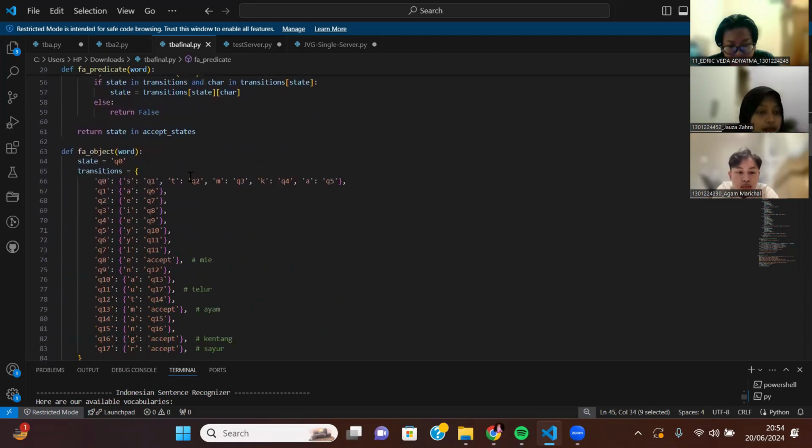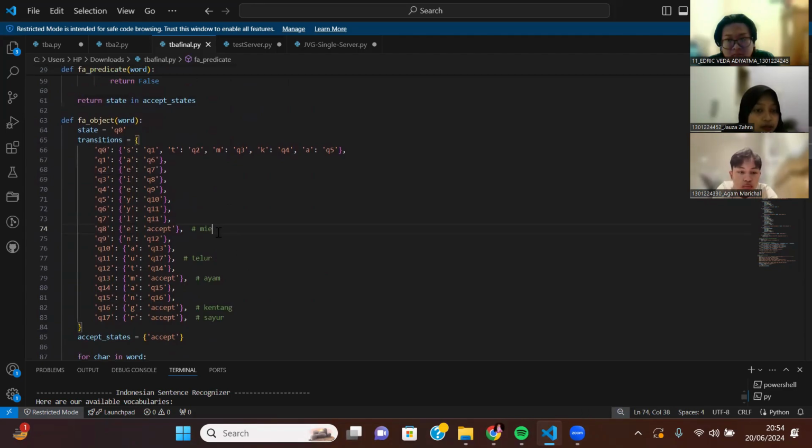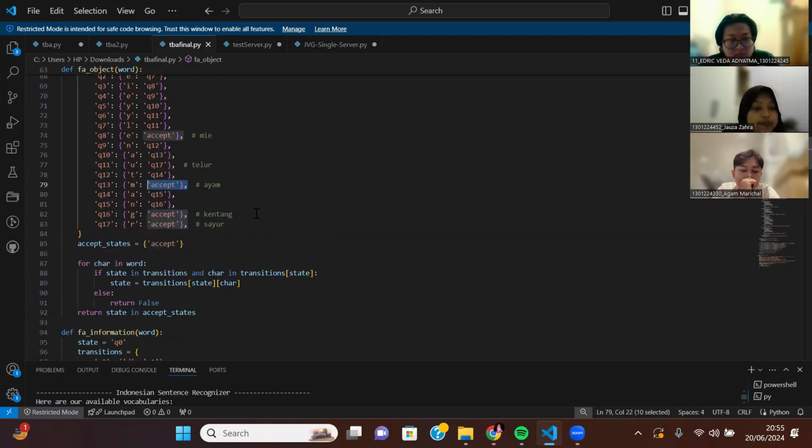And then for the token recognizer for object, we have this kind of code. We already defined mie, telur, ayam, kentang, and sayur. And so the initial state for the object can be S, T, M, K, and A, right? And then we just check the second character like this. And then it will go to the final state except for each word that we have.